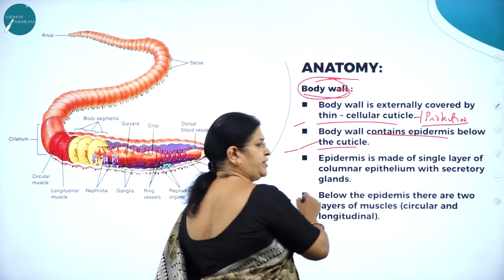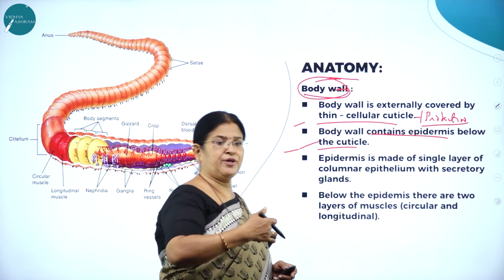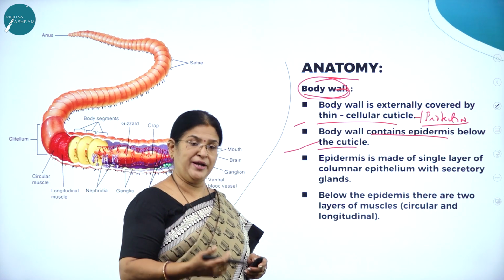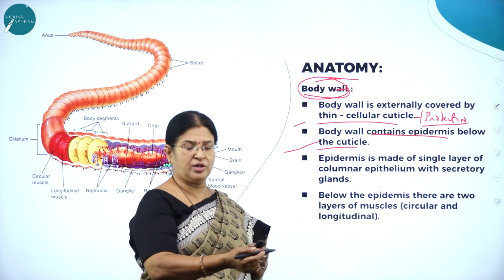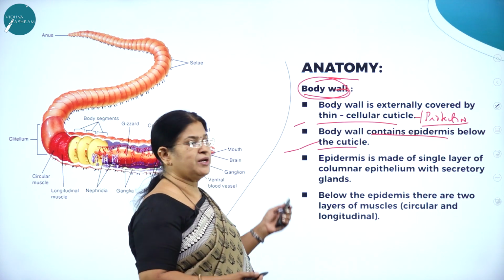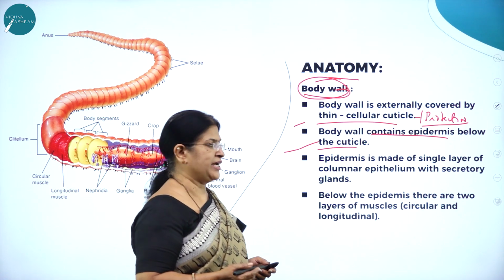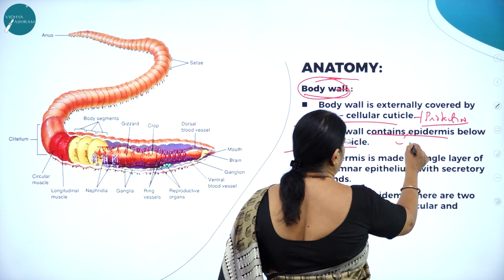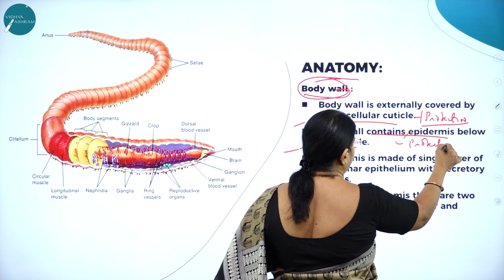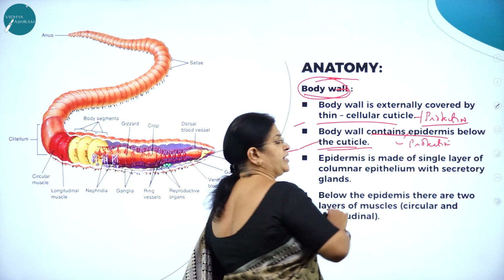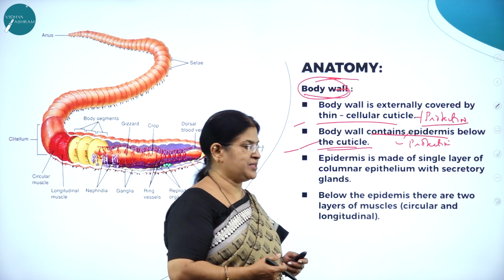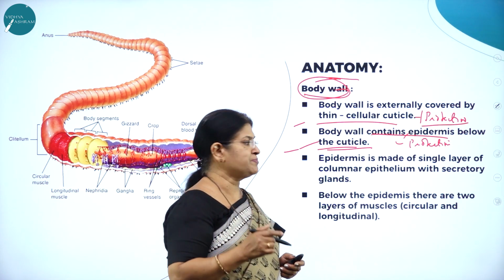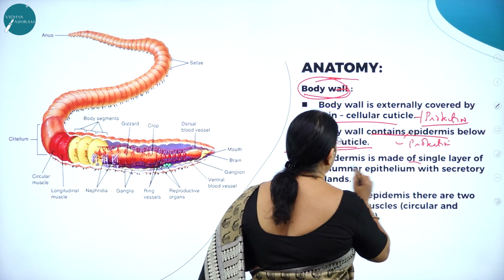The body wall contains the epidermis below the cuticle. Just below the cuticle there is a layer called the epidermis, which is the outermost covering of the body, like how we have skin. So the epidermis forms a layer of protection. First comes the cuticle, then next comes the epidermis. The epidermis is made up of a single layer of columnar epithelium.